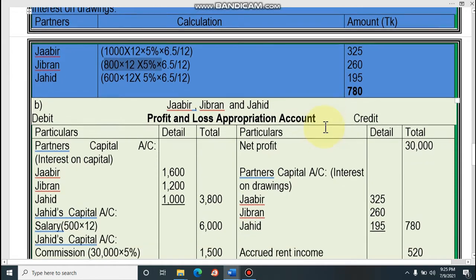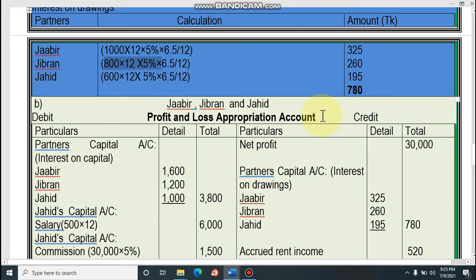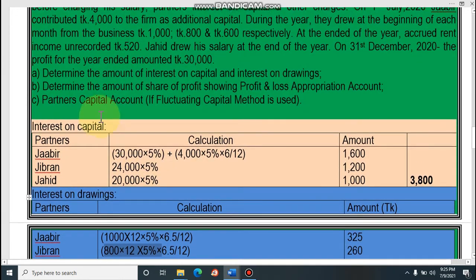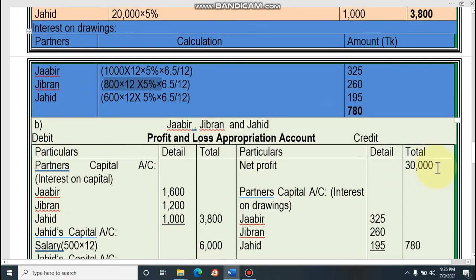Dear student, now the profit and loss appropriation account, the most important one. You know that in the profit and loss appropriation account, the main function is distribution of profit. So at first we have to write net profit from the math. Look, net profit is 30,000. It is given, net profit is 30,000. So you have to write net profit.